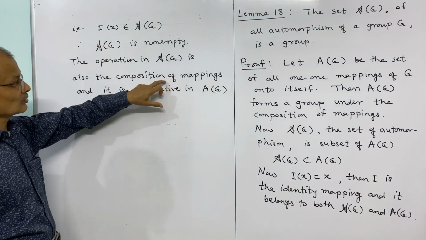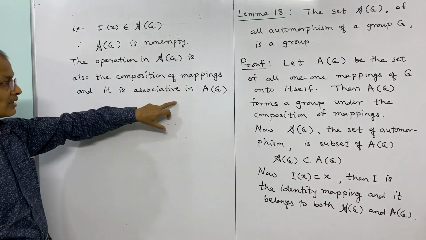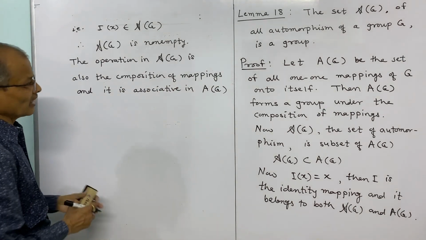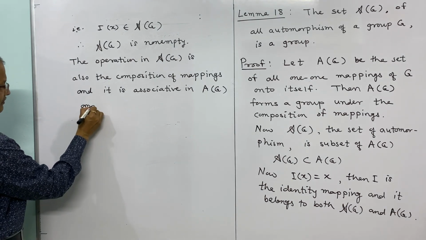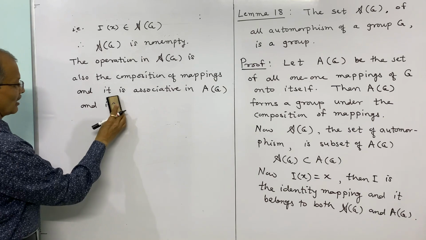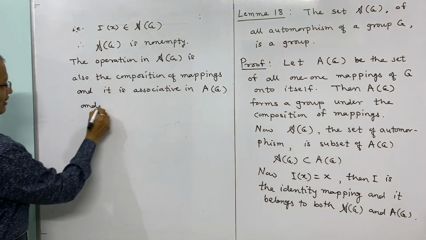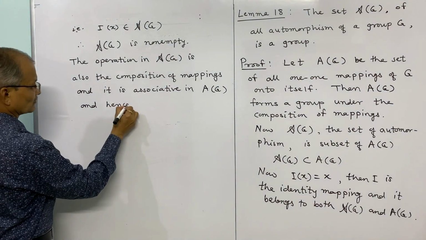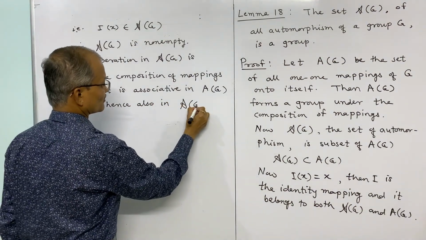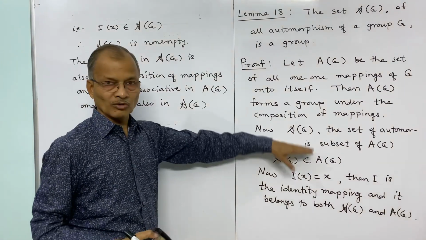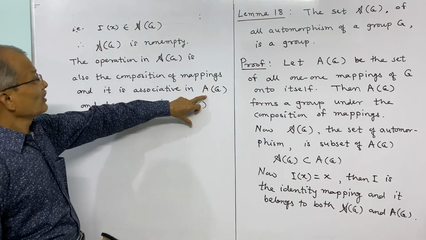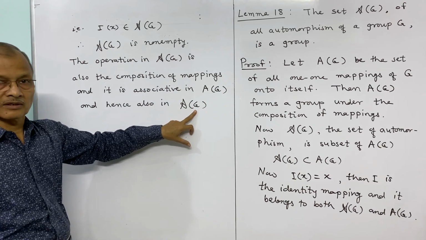So one-one onto mappings have the associative property under composition, and therefore it is associative in capital A of G and hence also in script A of G, because the operation in both the sets is the same. It is associative in this bigger set, therefore it is associative in the subset.